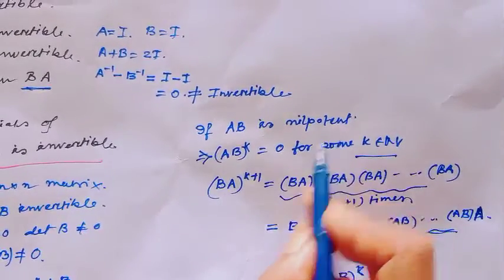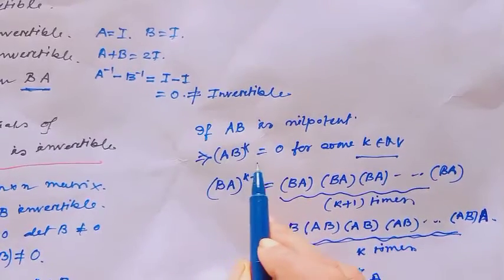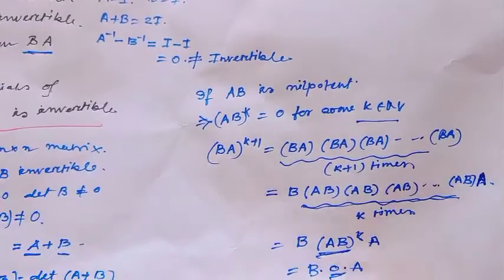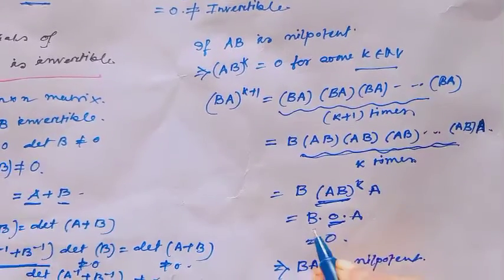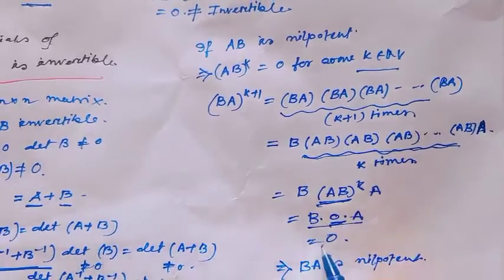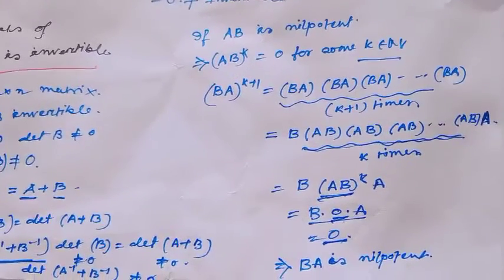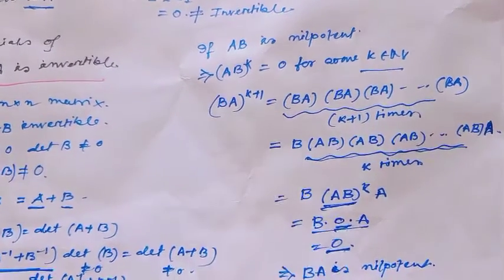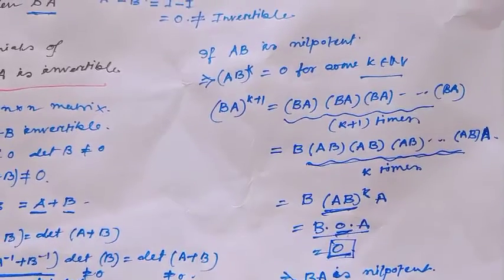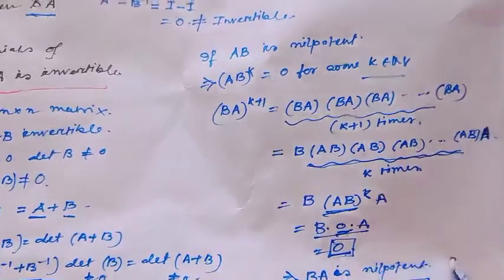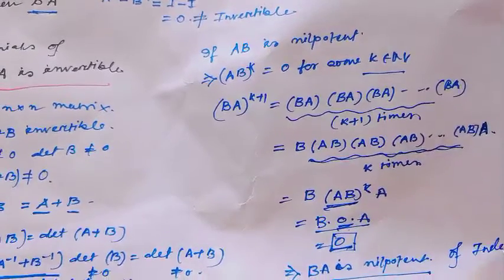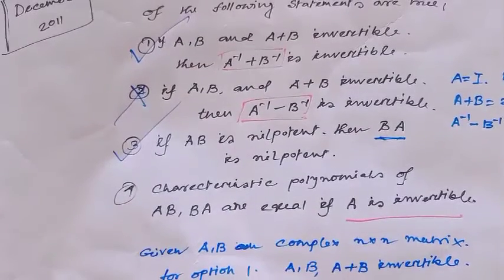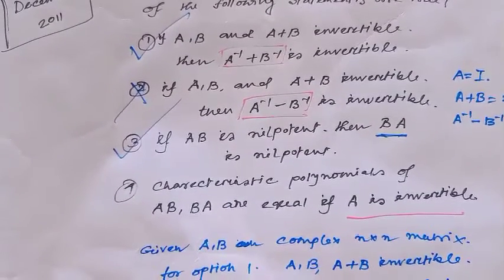Since AB is nilpotent, AB to the power k equals 0 for some natural number k. So here I have got B times 0 times A, which is obviously equal to 0. Since BA to the power k plus 1 equals 0, BA is also a nilpotent matrix of index k plus 1. Okay? Option 3 is the right option. If AB is nilpotent, then obviously BA is nilpotent.